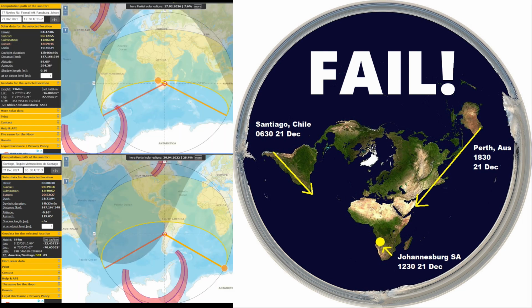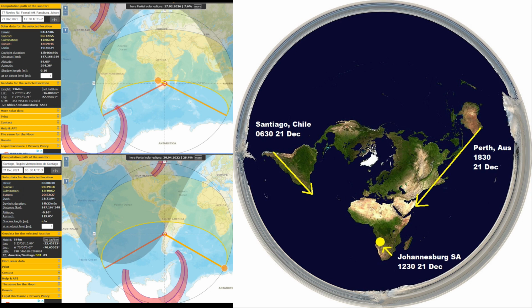The top map shows the angle of the sun as an observer would see it in South Africa. The bottom map is the angle of the sun that an observer would see from Santiago, Chile at 0630, 21 December. An observer from Santiago, Chile at 0630, 21 December is going to view the sun in real life towards the southeast. However, on the flat Earth map, they're going to see the sun approach from northeast and not the southeast, something that we do not see in real life. suncalc.org is entirely based on the globe Earth model and not the flat Earth model.